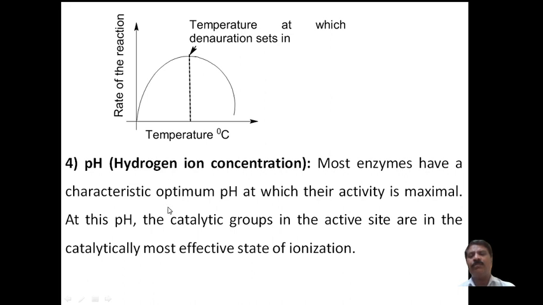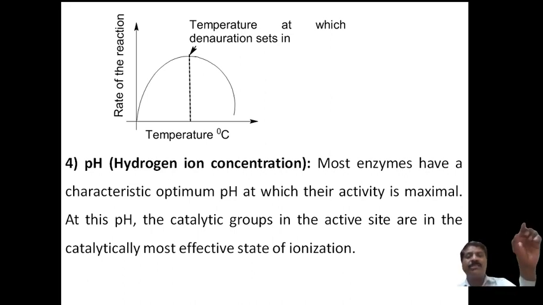Now next comes the fourth factor affecting the rate of the reaction, pH, that is the hydrogen ion concentration, or the power of hydrogen, the pH of the solution. Most of the reactions take place based on the pH. Most of the enzymes have a characteristic optimum pH. Optimum pH means it is similar to the 45 degrees Celsius optimum temperature.